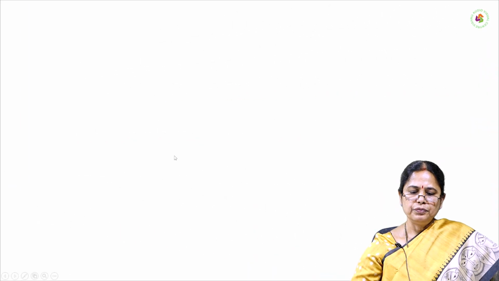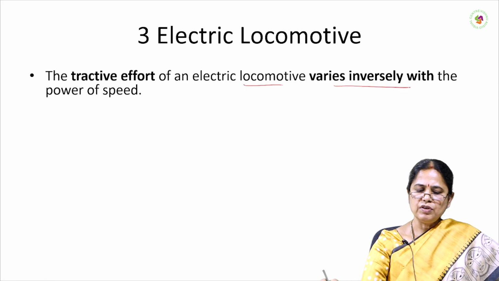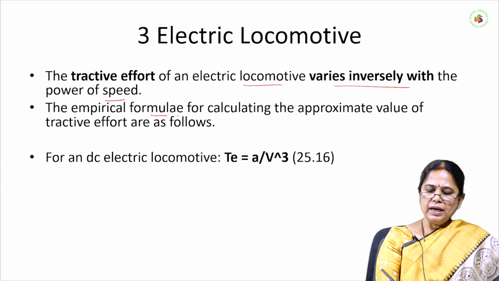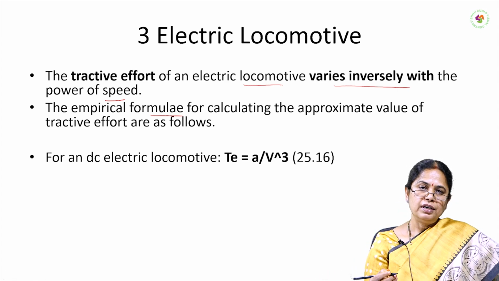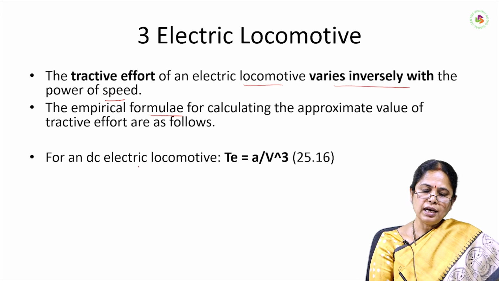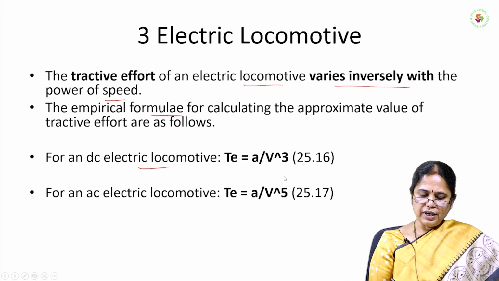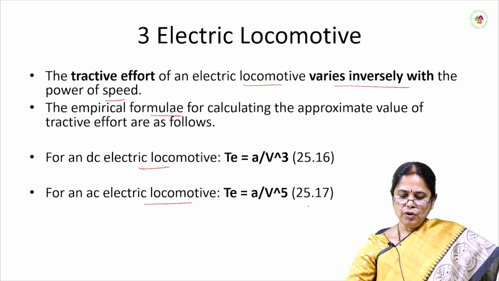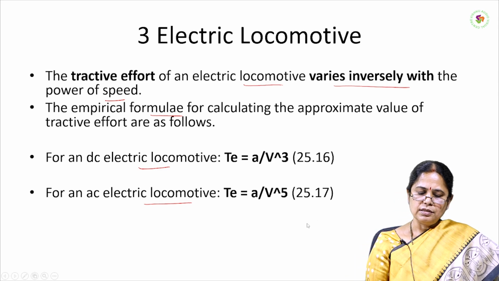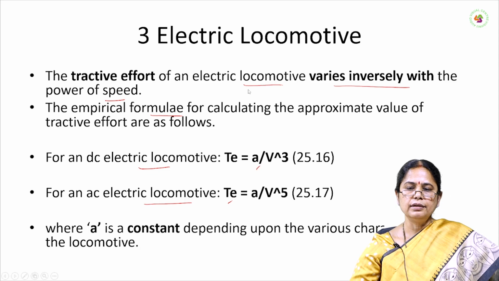Electric locomotive. The tractive effort of an electric locomotive varies inversely with the power of speed. Here too, an empirical formula is given for the calculation of tractive power for different electric engines, the DC electric engine and the AC electric engine. For a DC electric engine, TE is equal to A divided by V square. For an AC electric locomotive, TE is equal to A divided by V to the power of 5. So as the speed increases, the tractive effort decreases. A is a constant here.